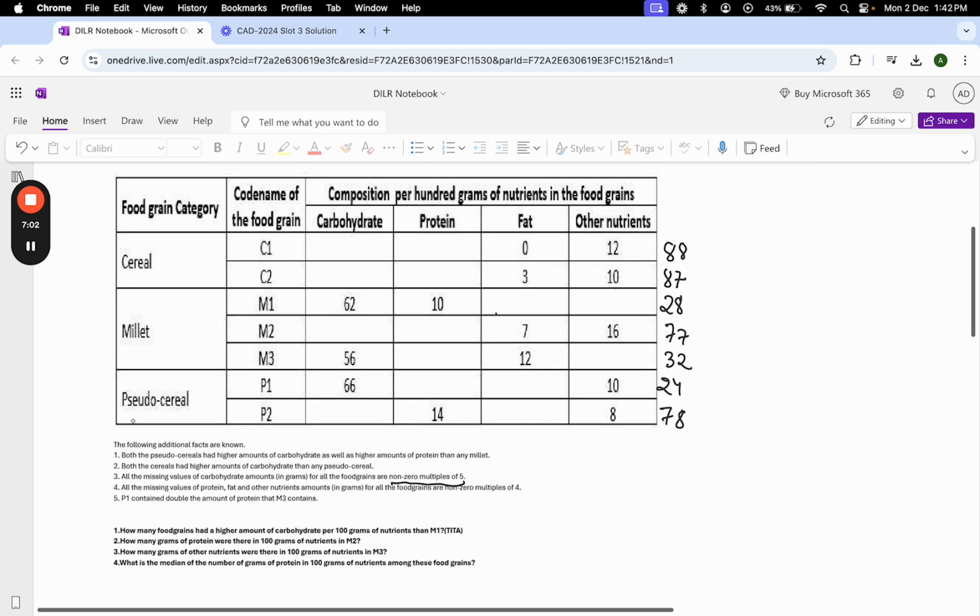So the earliest possible value of P2 could have been 65, 70, 75, 80, 85 and so on, 90, 95, 100. So P2's value will be one of these. Now, because the sum is 78, the value cannot be more than 75, because the other value will not be 0.